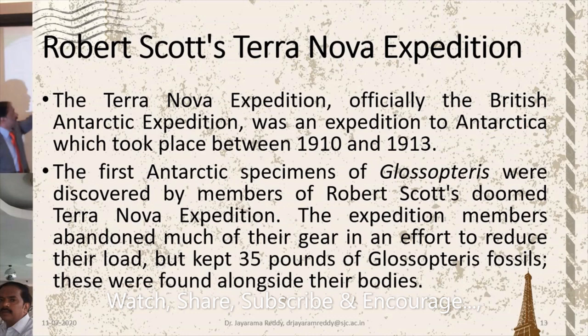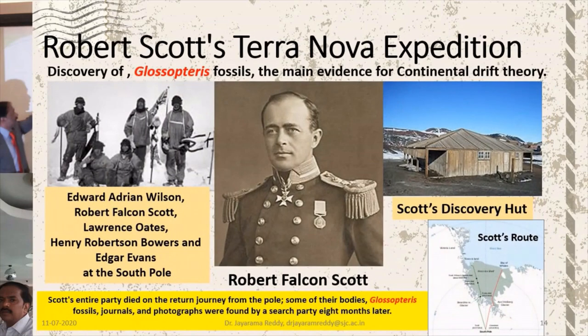important in establishing the different geological events is Glossopteris, and it was initially discovered by Robert Scott in his expedition called the Terra Nova expedition, conducted between 1910 and 1930. It was a journey to Antarctica. Robert Scott and his team went to Antarctica to discover fossils, and he in fact discovered many fossils related to Glossopteris along with his teammates. Unfortunately, all the members of his team died, but they collected the fossils.